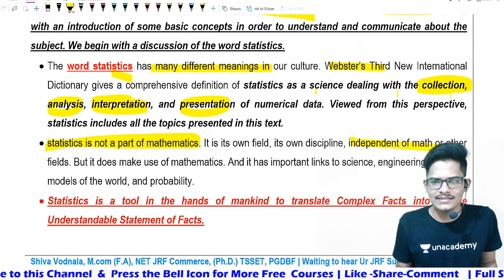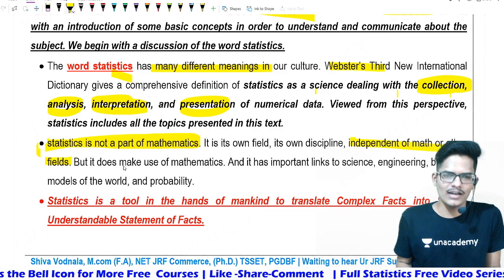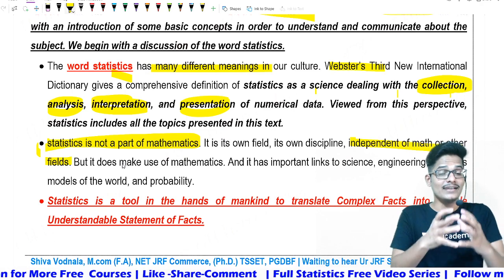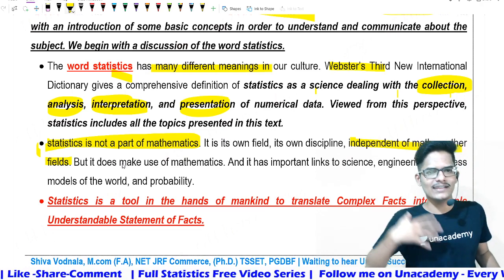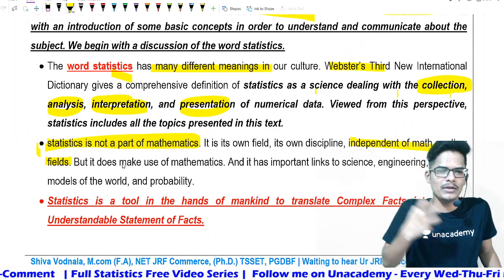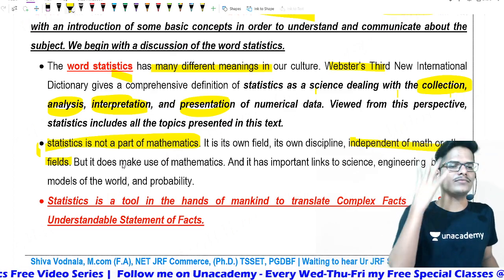It is independent of the maths and other fields. It does not make use of the mathematics. Sorry, it does make use of the mathematics, but it is not a part of the mathematics. We will take the help of the mathematics, some formulas we will be getting from the mathematics only, but it is not actually a sub part of the mathematics.